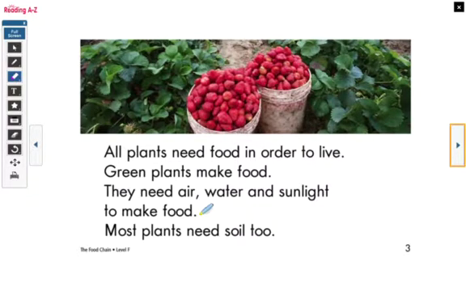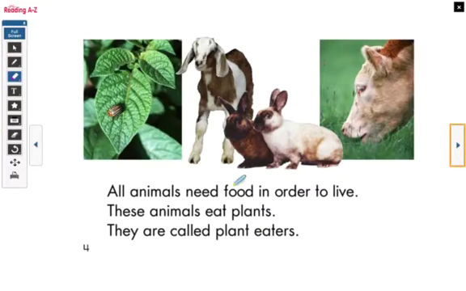Now, we already know from past stories that we've read that plants need air, water, and sunlight to grow, to become tall, be stronger, and just like us, they need nutrients, right? So we know that in order to make food, they need all of these things. Let's keep going. All animals need food in order to live. These animals eat plants. They are called plant eaters.